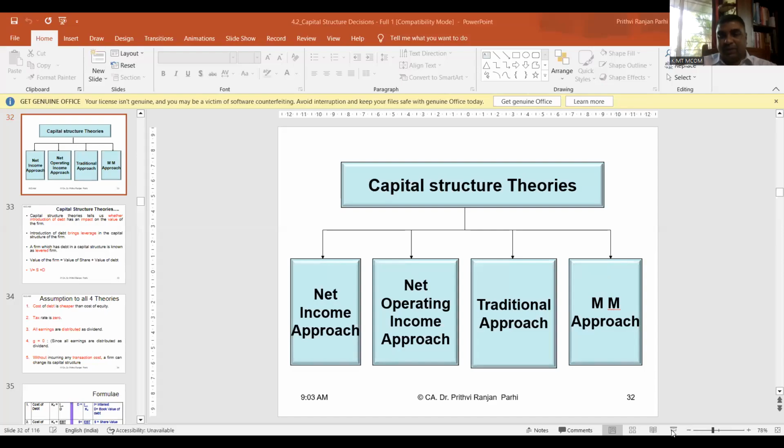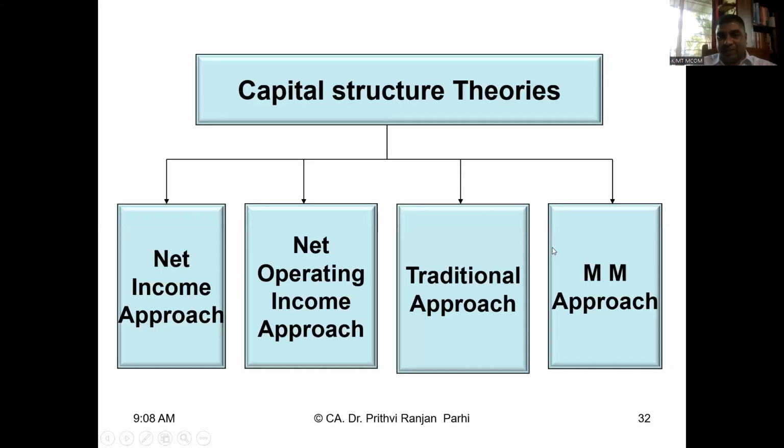And in this session, we are going to continue our discussion on capital structure theories. Let me share my screen. So, friends, in the previous class, I had shown you this slide where I had explained that there are various capital structure theories, but these are some of the important theories that we are going to learn: net income approach, net operating income approach, traditional approach, and MM approach. That is Modigliani and Miller's approach.